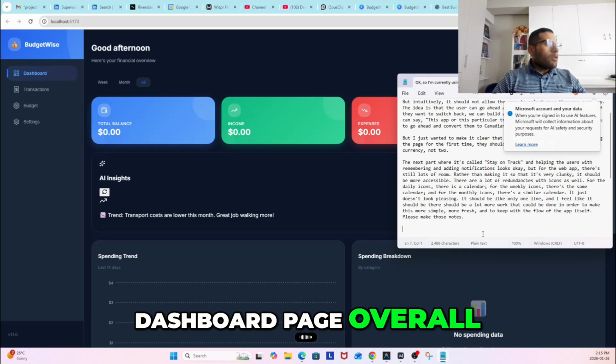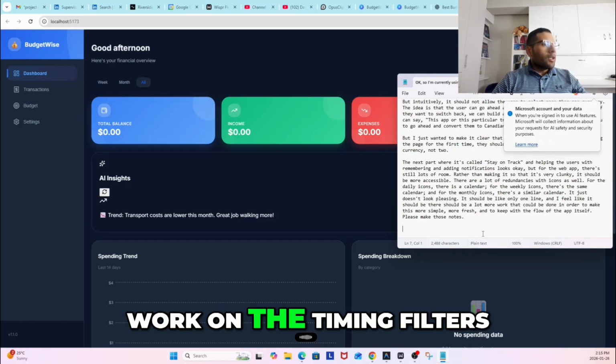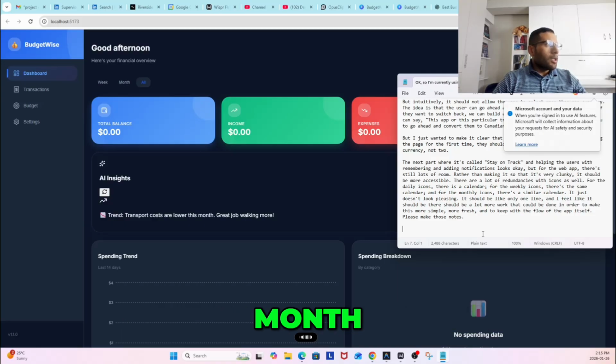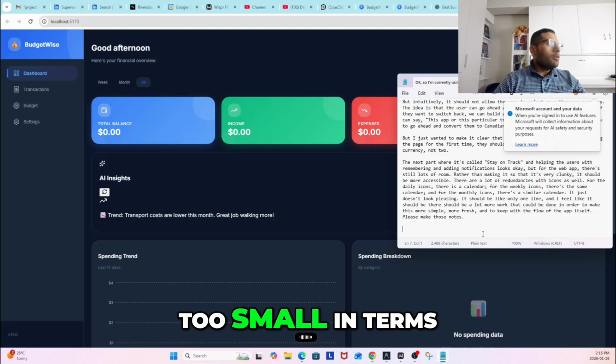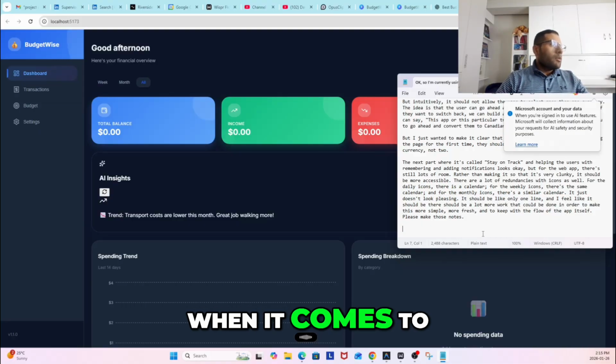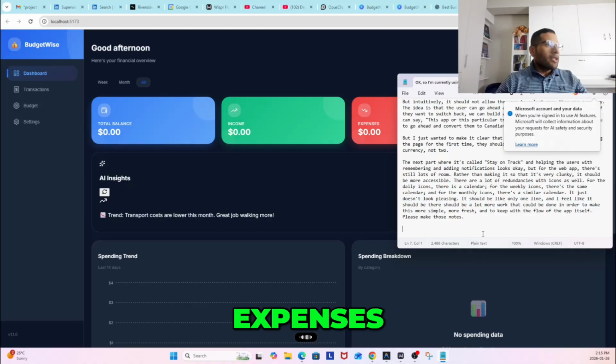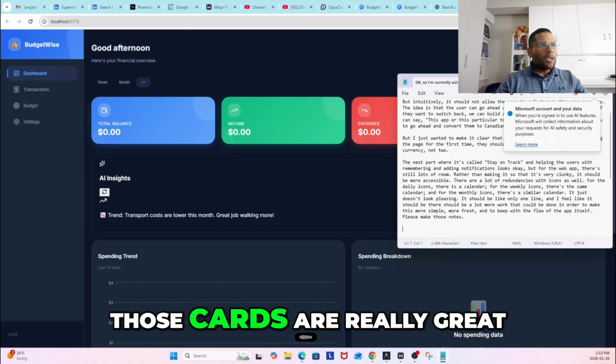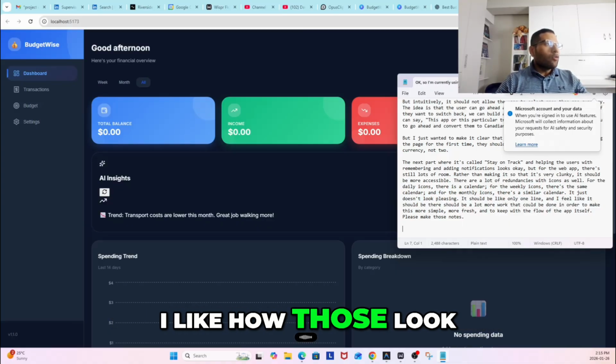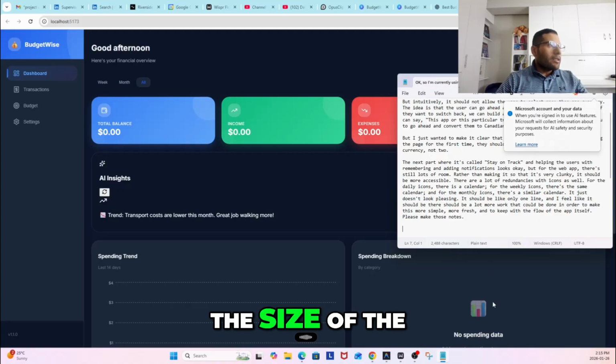So I really like the dashboard page overall. We could use some work on the timing filters like the week, month, and all. They do seem a little bit too small in terms of the amount of page that exists. However, when it comes to the total balance, income, expenses, those cards are really great. I like how those look.